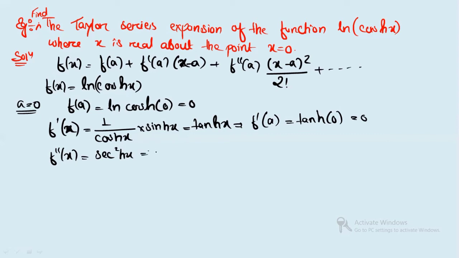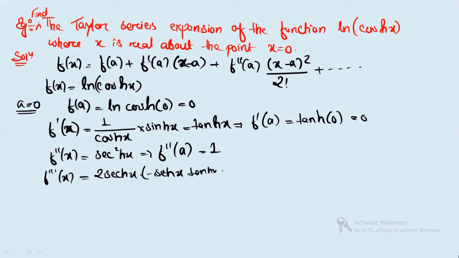So f''(a), putting 0, will be 1. Differentiating again, sec square hyperbolic x gives 2 sec hyperbolic x times (sec hyperbolic x minus tan hyperbolic x), using the differentiation formula.